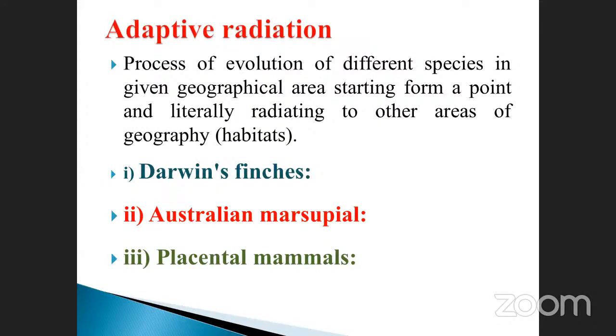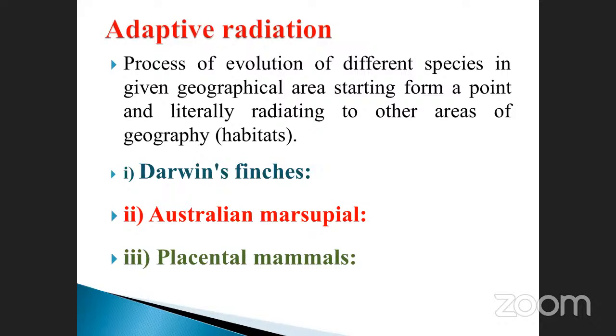Then we will pass on to the next one, the continuity of evolution, the adaptive radiations. What is meant by adaptive radiation? The process of evolution of different species in a given geographic area. They adapt to each other, and only then can they survive.